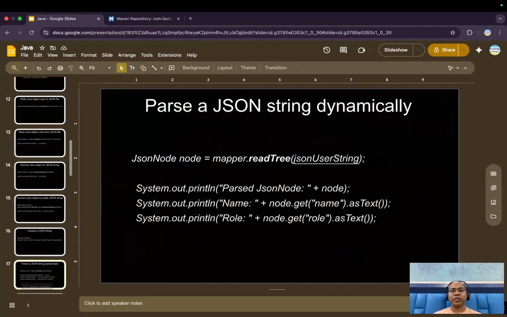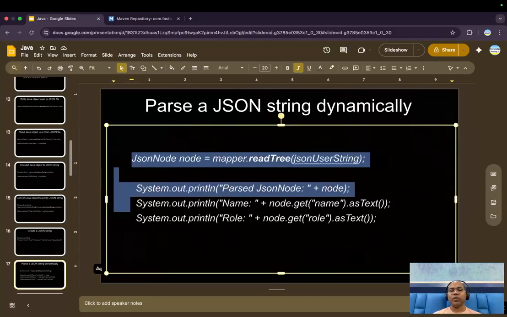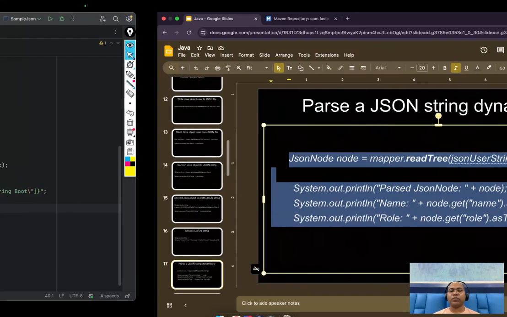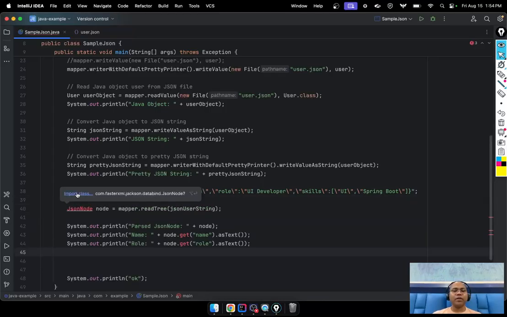For converting to Java, we have a couple of operations. First, I want to read some values. So here we pass this JSON string and call mapper read tree.